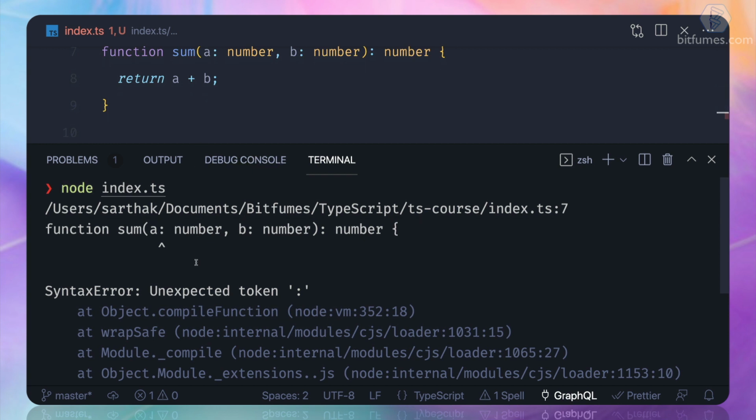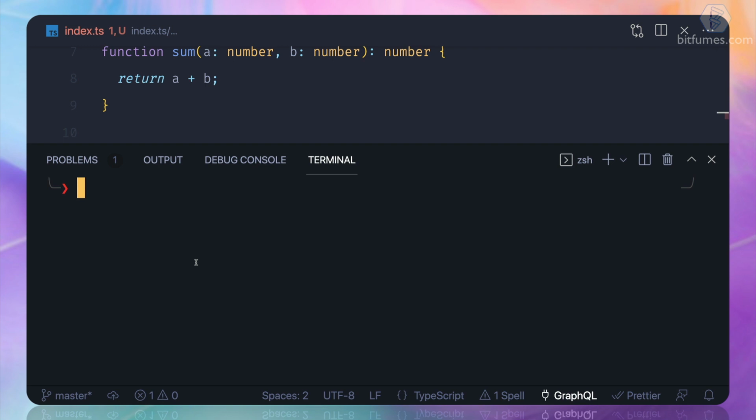So what we need is the TypeScript compiler. Let's talk about the TypeScript compiler, how we can have it, in the next episode.